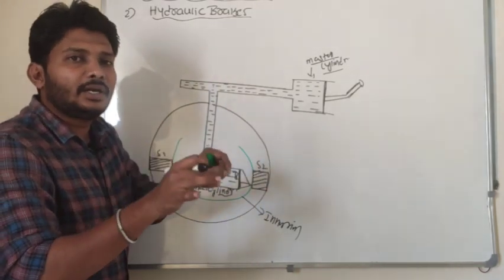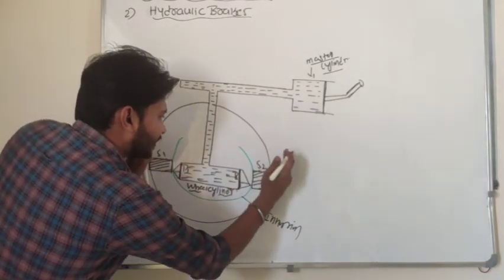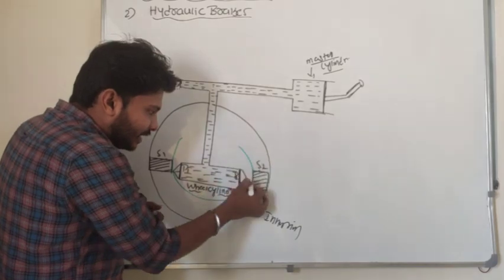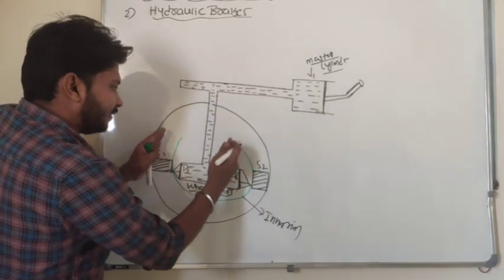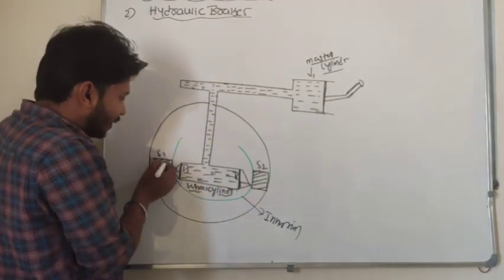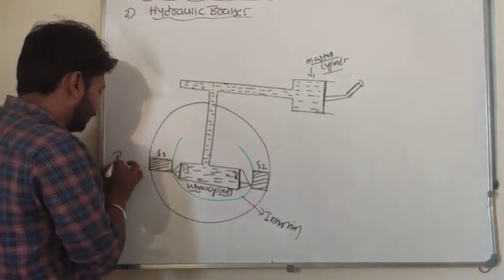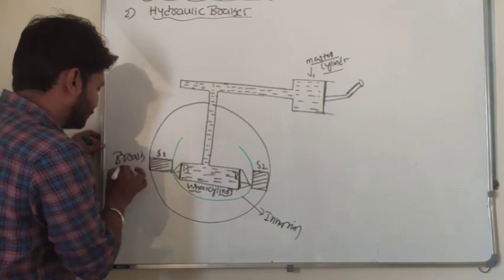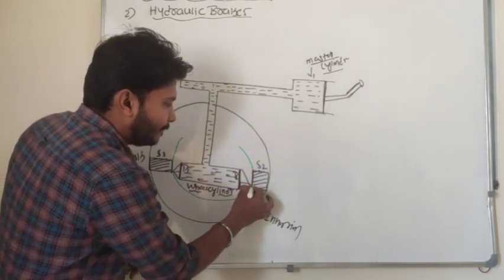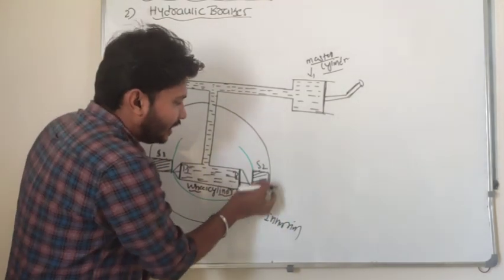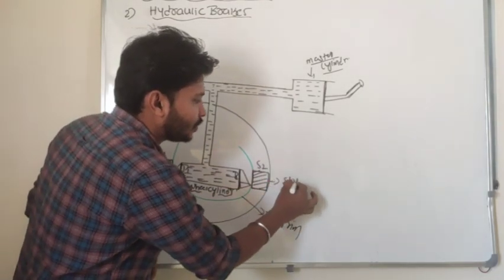If the pistons P1 and P2 are expanding, it means this inner rim is getting expanded here. This green line I will take as the inner rim, right? If the inner rims are going wider, look here, there exists friction with the brake shoe, which I will consider here. If these inner rims are going wider, friction is developed between the inner rim and the wheel. Because of this friction, the wheel stops its rotation.